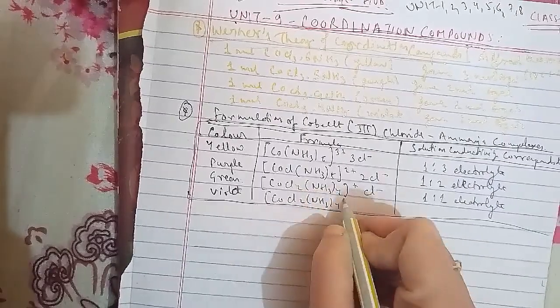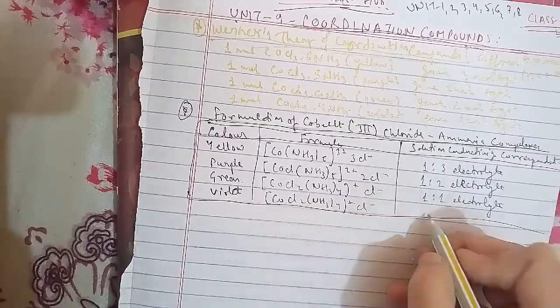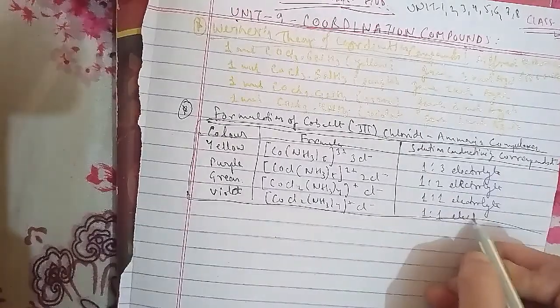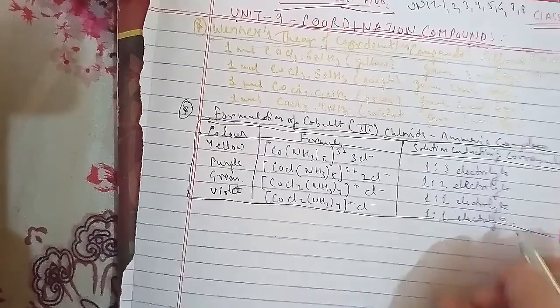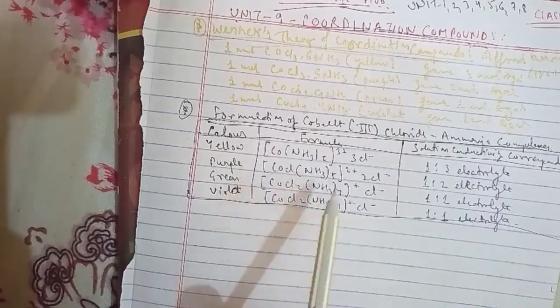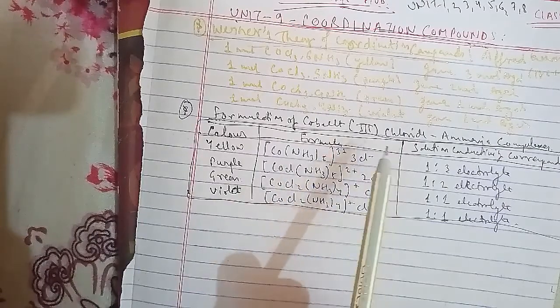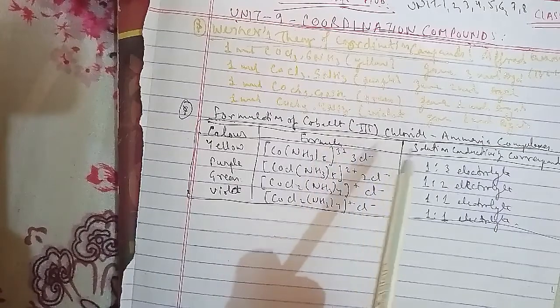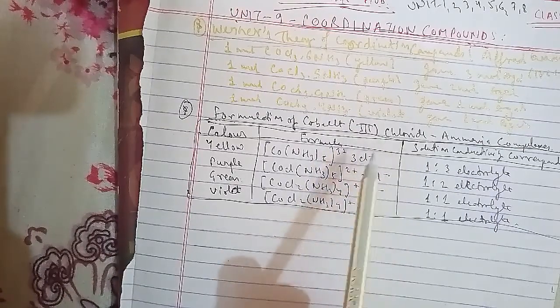Valence, primary and secondary. The primary valences are normally ionizable and are satisfied by negative ions. The secondary valences are non-ionizable. These are satisfied by neutral molecules or negative ions. The secondary valence is equal to the coordination number and is fixed for a metal.